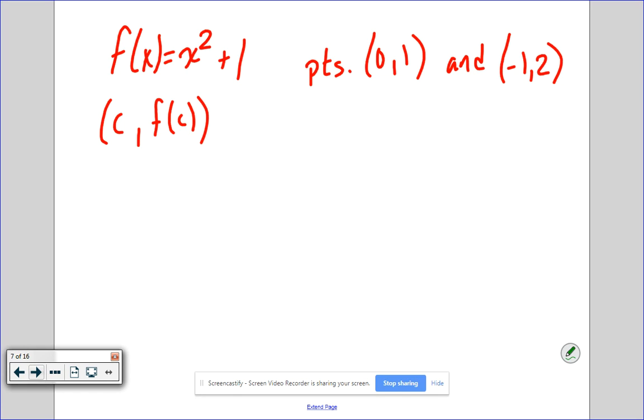So, we can't just plug in a C value right away. Reason being, if I plug in 0 for C right away, I then have to go back through and redo the whole process again, putting in -1. So in this case, we're going to leave it as C when we plug in. We're just going to put C in for X.